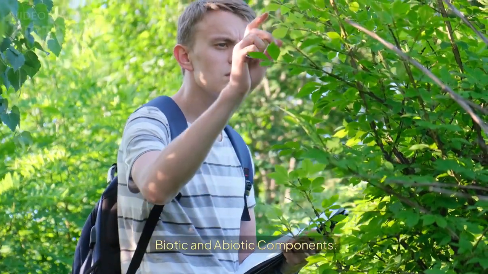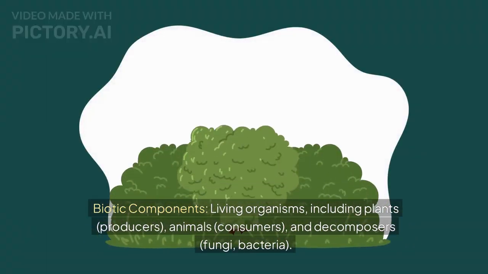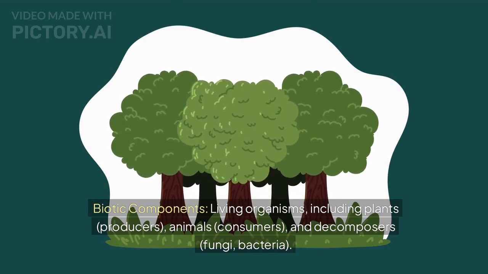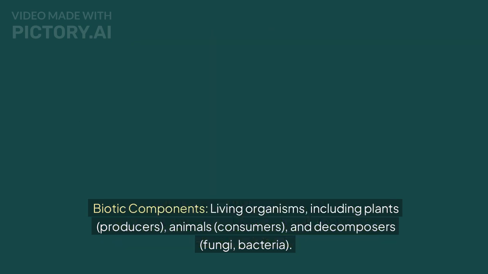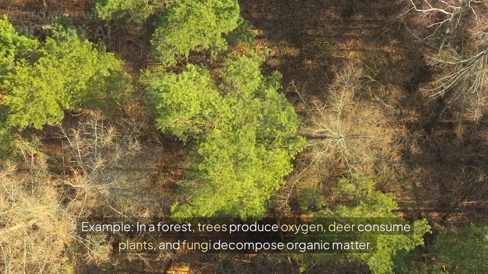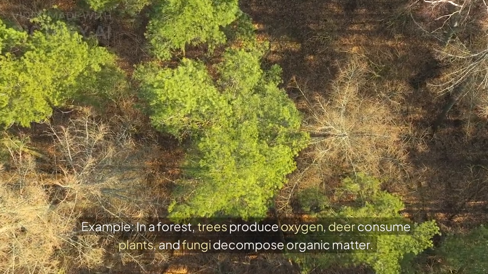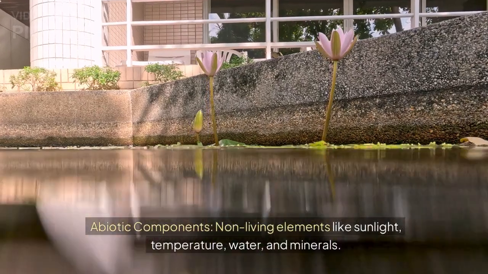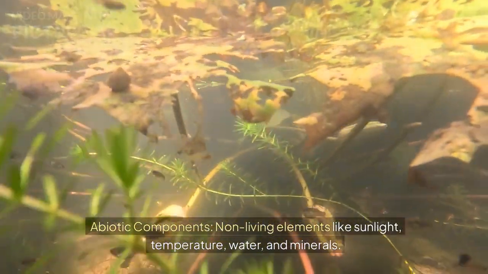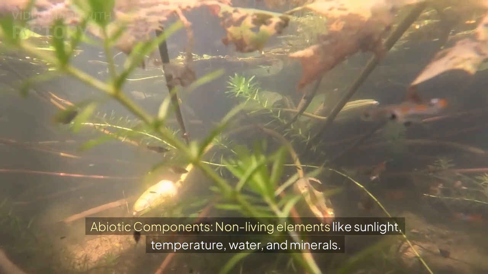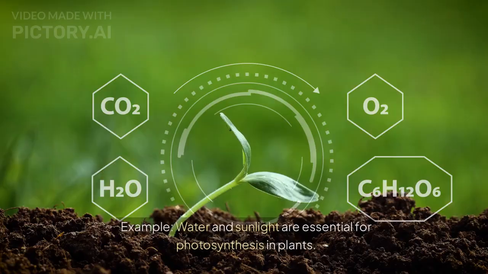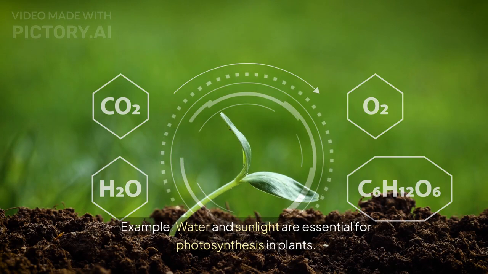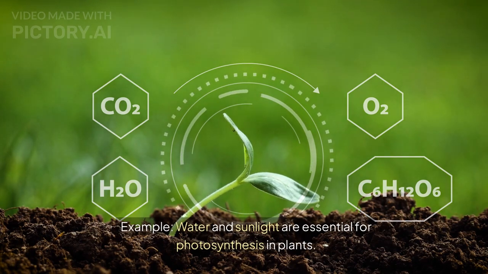Biotic and abiotic components. Biotic components, living organisms, including plants, producers, animals, consumers, and decomposers, fungi, bacteria. Example, in a forest, trees produce oxygen, deer consume plants, and fungi decompose organic matter. Abiotic components, non-living elements like sunlight, temperature, water, and minerals. Example, water and sunlight are essential for photosynthesis in plants.